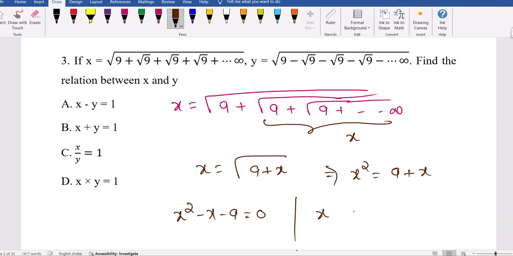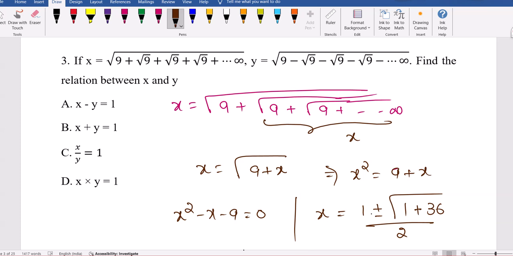So we'll use the formula minus b plus or minus root of b square minus 4ac, divided by 2a. Here c value is minus 9, a value is 1, so we'll get plus 36, divided by 2a, where a is 1.